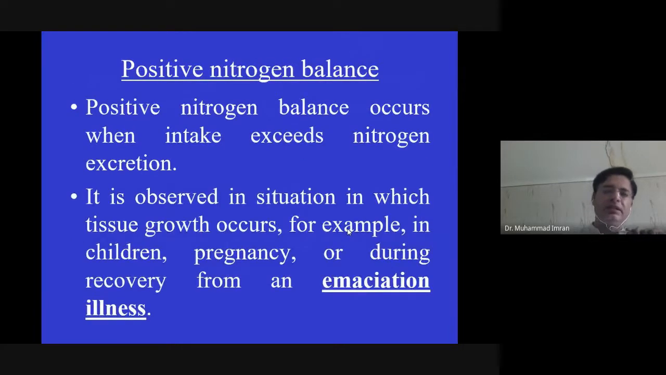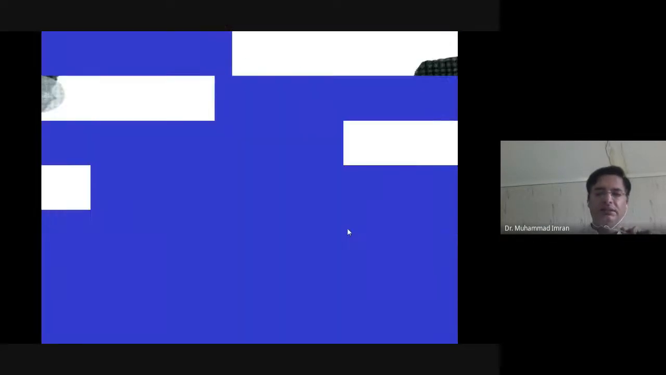What is positive nitrogenous balance? Positive nitrogenous balance occurs when nitrogen intake exceeds nitrogen excretion. It is observed in situations in which tissue growth occurs, for example, in children, pregnancy, or during recovery from emaciation illness. What is emaciation illness? The complete muscle mass loss during a starving condition, and when the body is recovering from an emaciation illness, it is in positive nitrogenous balance.